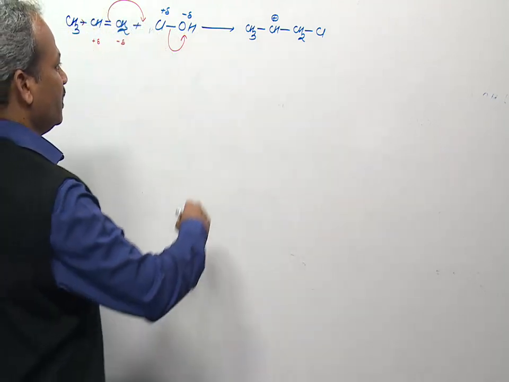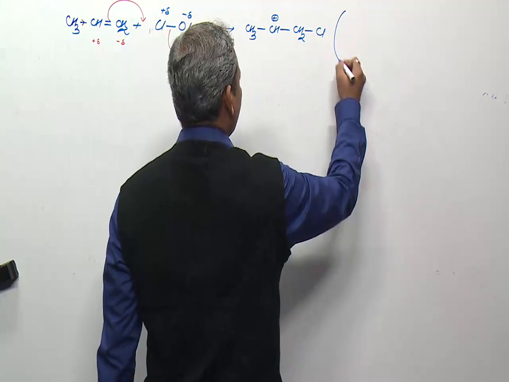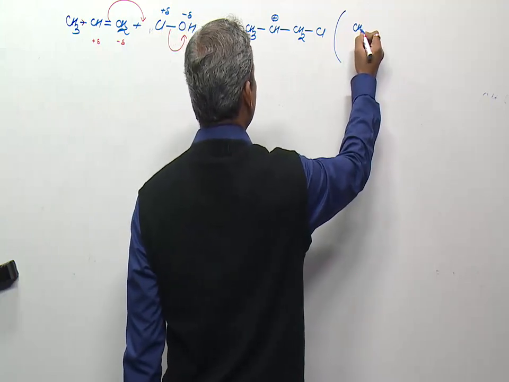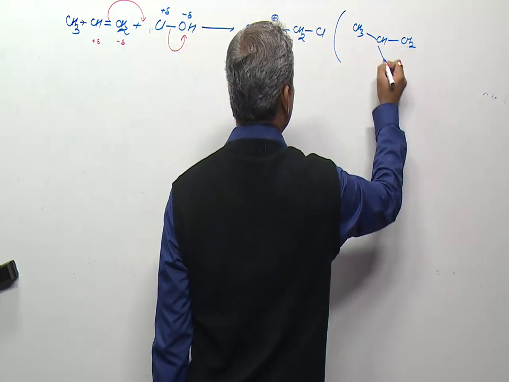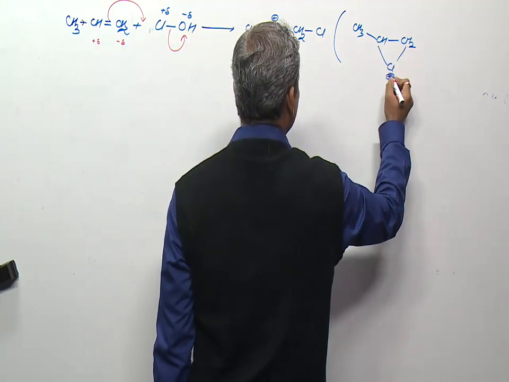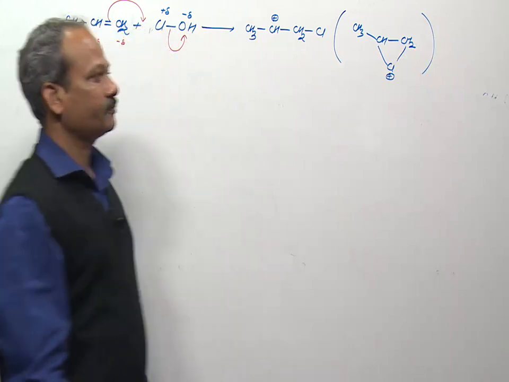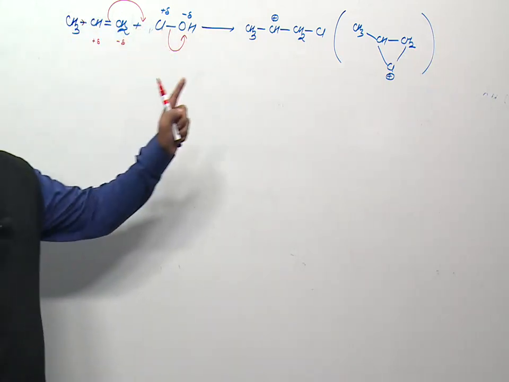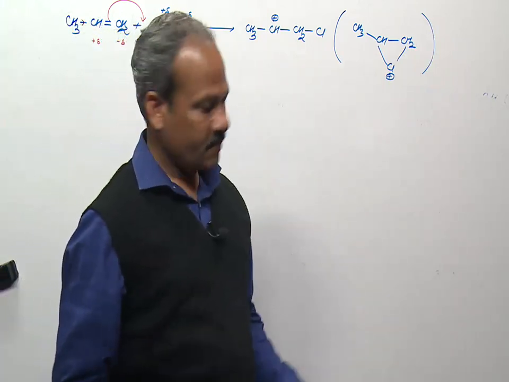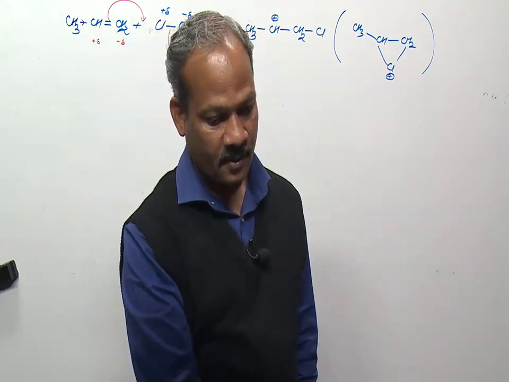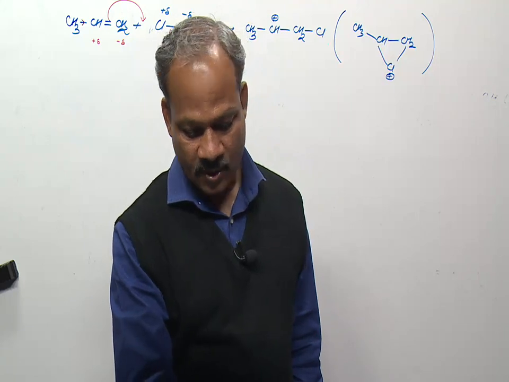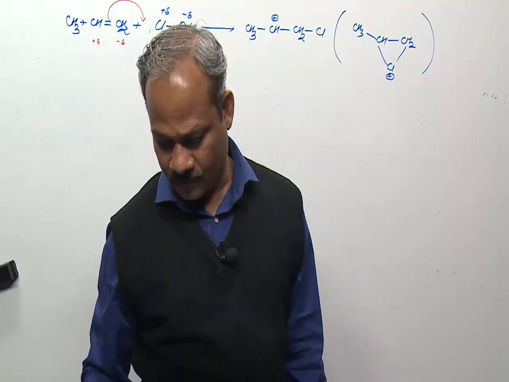Actually, we can say the actual intermediate that forms in this reaction is a cyclic halonium ion, but such an option is not given, so we will prefer this one. So this is question number 29, an easy type question.